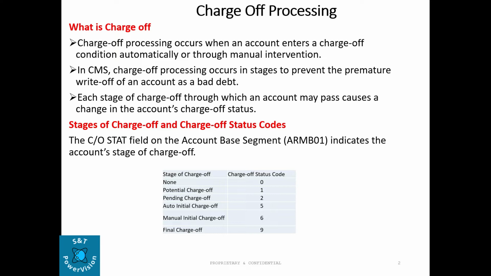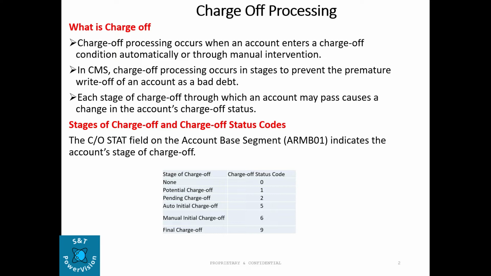So, charge-off processing occurs when an account enters a charge-off condition automatically or through manual intervention. In CMS, charge-off processing occurs in stages to prevent the premature write-off of an account as a bad debt. Each stage of charge-off through which an account may pass causes a change in the account's charge-off status.